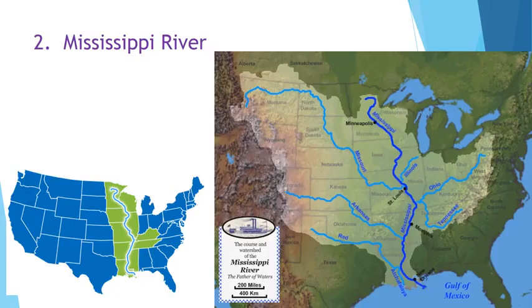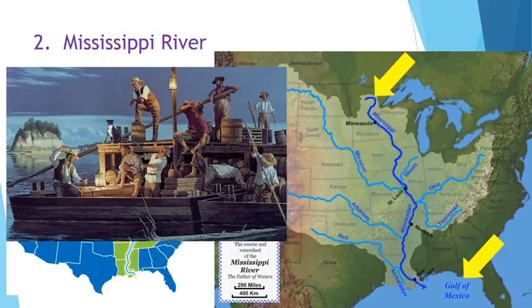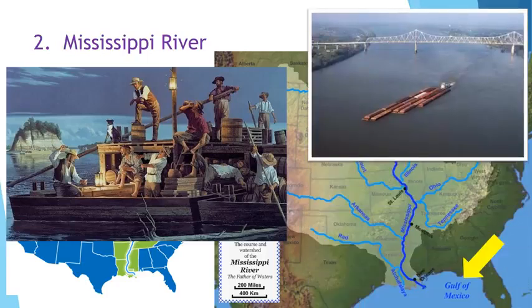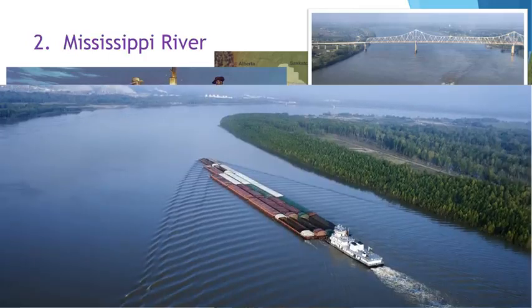The Mississippi River starts in Minnesota and flows south for 2,320 miles until it drains into the Gulf of Mexico. This river is known for its use in trade because barges have shipped products up and down the river for over 200 years. Even today, commercial barge traffic is a common sight along this mighty river.